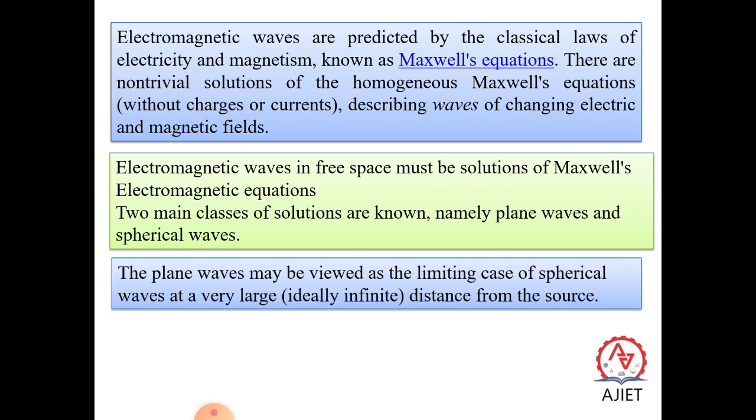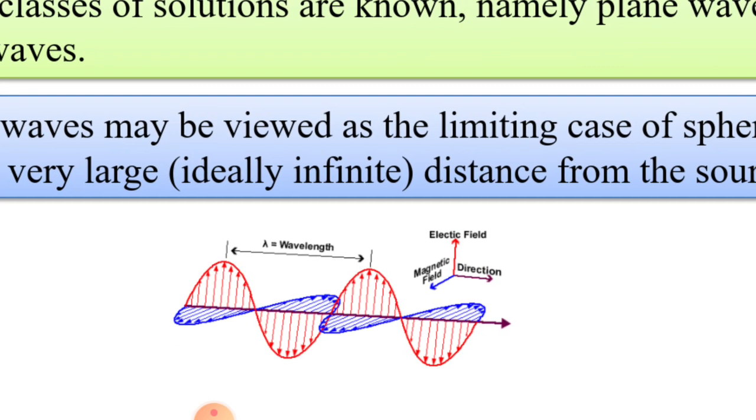And the plane waves may be viewed as a limiting case of spherical waves at a very large distance from the source. So you can see here, this one is an electromagnetic wave. The red one is the vector vibrating parallel to the plane of the board or the paper, and the blue one is the vector vibrating perpendicular to the plane of the board. Red is denoted as the electric field and blue is denoted as the magnetic field. So both are mutually perpendicular.